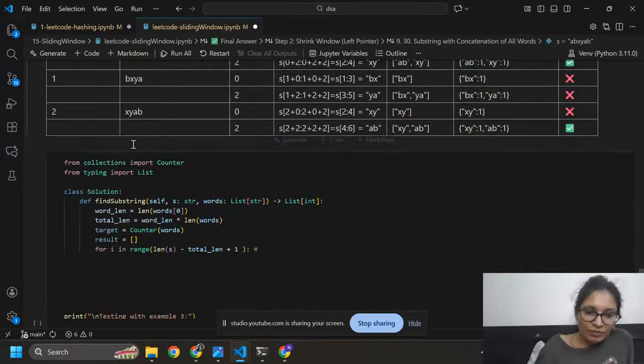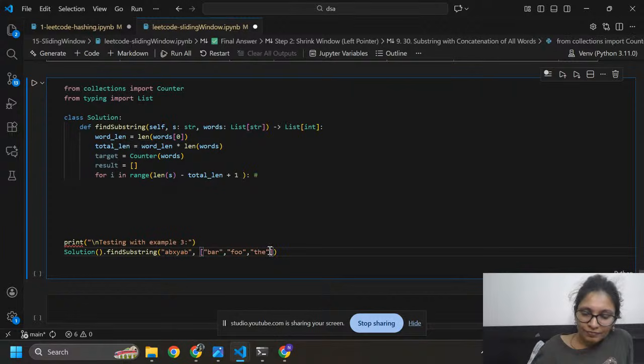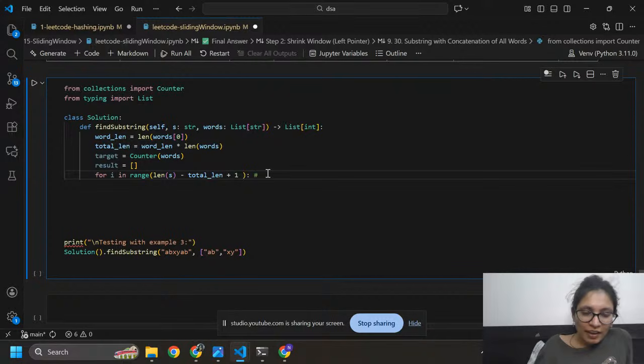And length of word, these are the words. Okay, so we have length of s, what, 6. You can count here a b x y a b. We have 6 elements inside this, so length of s is 6 minus total length.